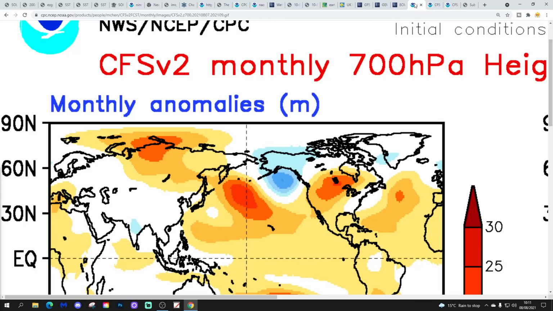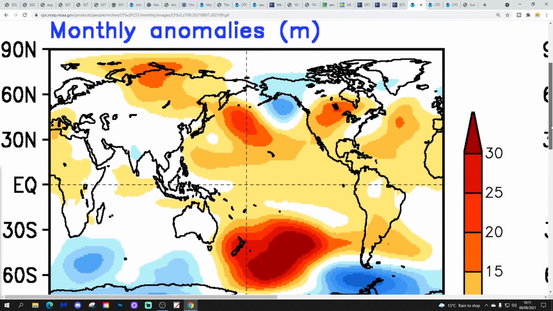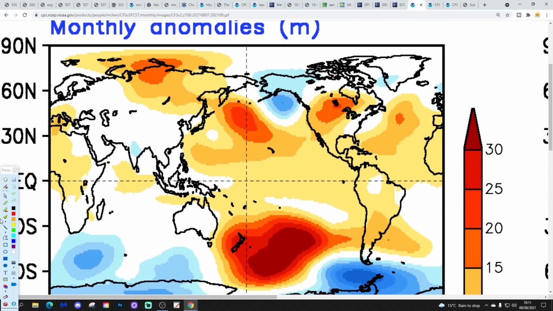So the last thing we're going to finish with for this Sunday roundup will be the CFS V2 700 millibar height anomaly forecast for September. This is how it's looking. These are changing a lot day by day as well, which is quite unusual. So a couple of days ago, the CFS was indicating northern blocking for September with 700 millibar height anomaly and high pressure dominating across northern Europe and the North Atlantic. Now, it's going for low pressure around Greenland and into the north of Scotland and higher pressure in the middle of the Atlantic. So looking rather cool and a little bit changeable for September on this particular update.